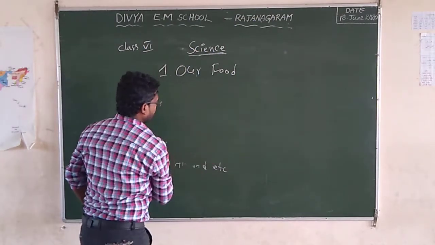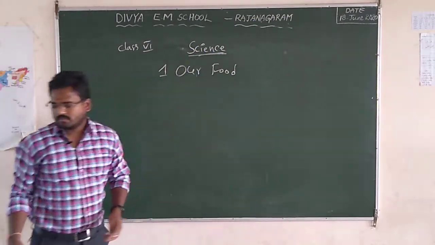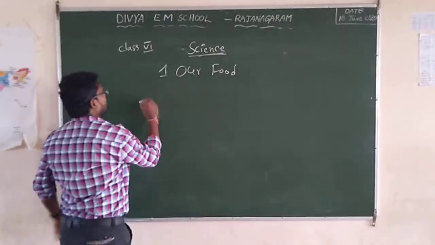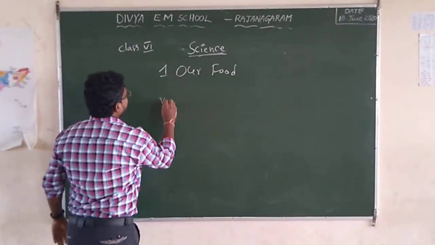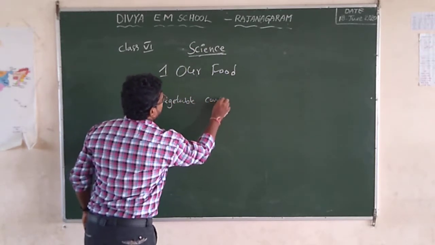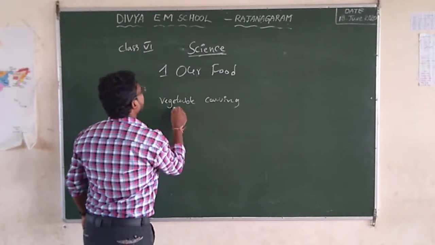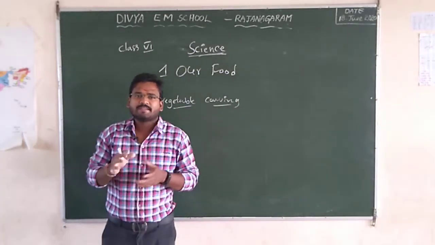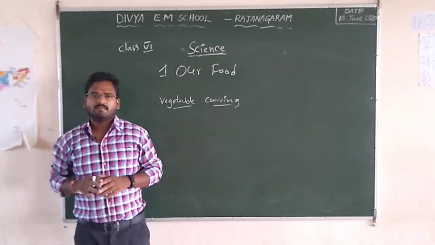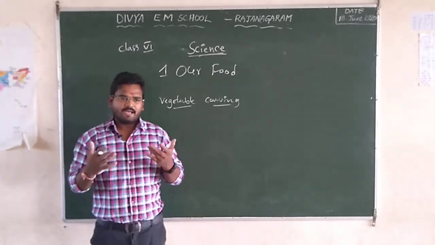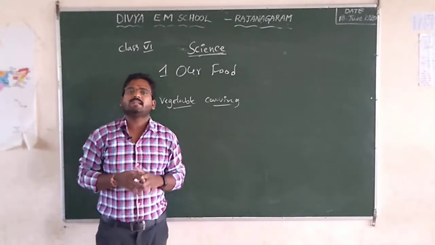Now next I am going to tell about vegetable carving. Have you seen any item prepared from vegetables at some functions or other places? I hope you have some experience with that.